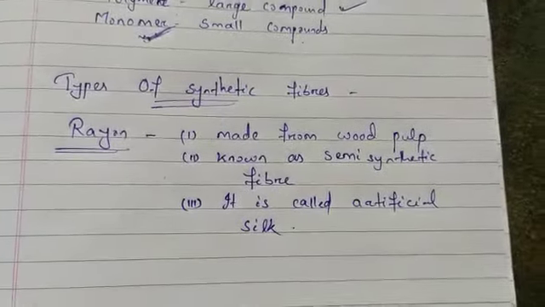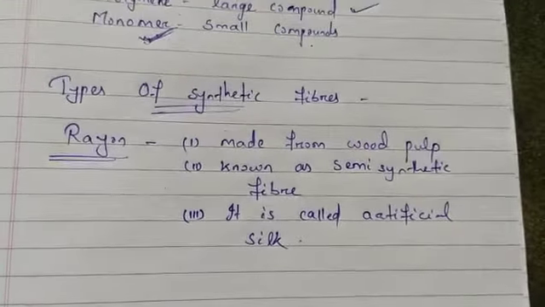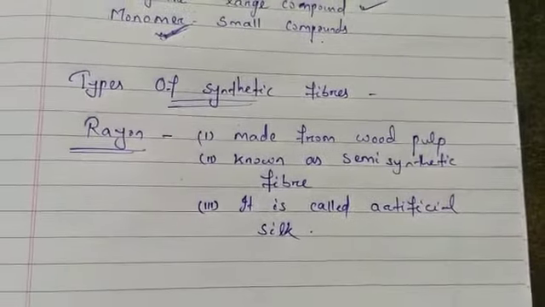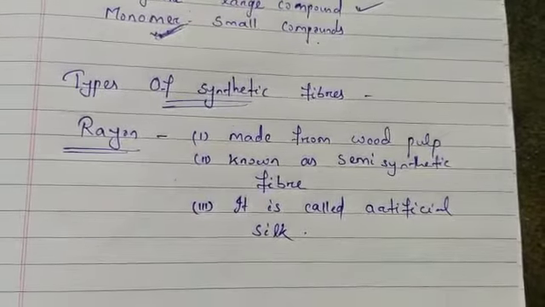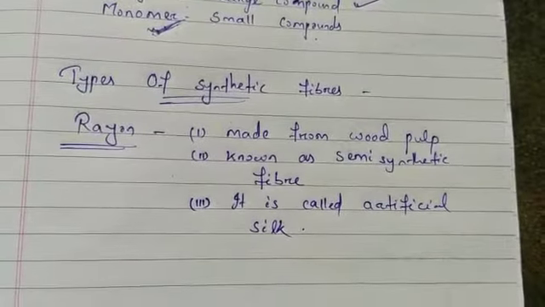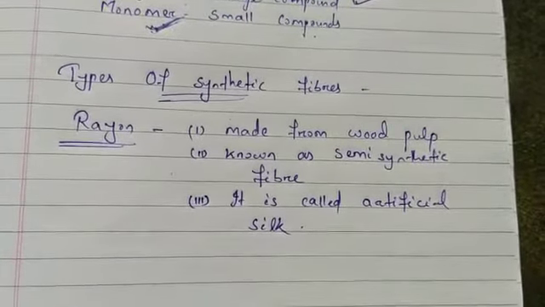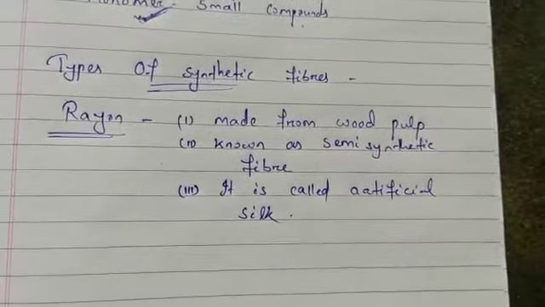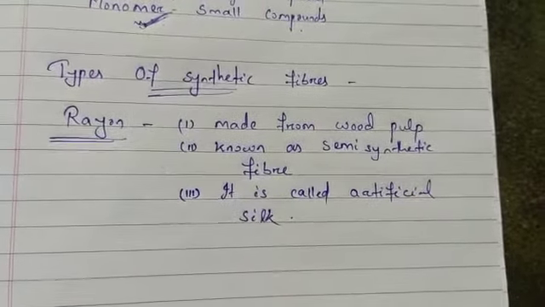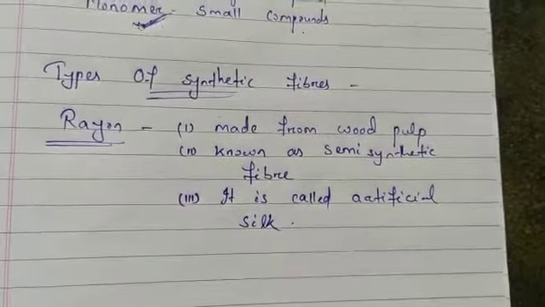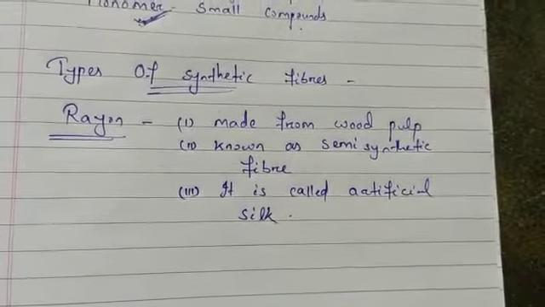Rayon is a synthetic fiber made from wood pulp. Wood pulp is a pulp-like substance present in wood. Rayon is made by dissolving wood pulp in an alkali to form a solution called viscose. So when wood pulp is dissolved in an alkali, that solution is called viscose, which is a thick solution.